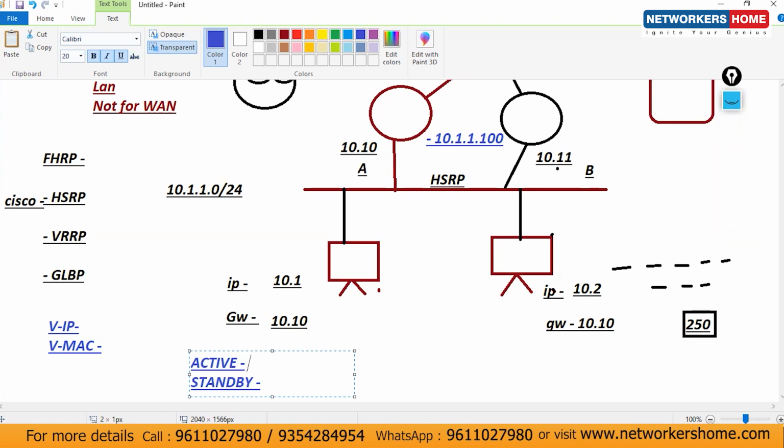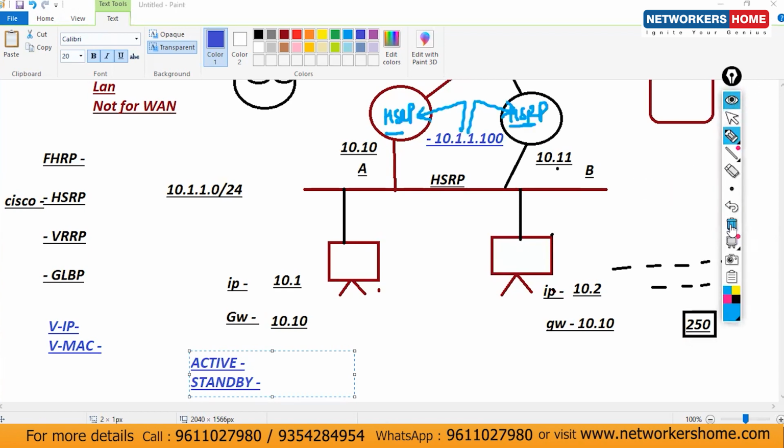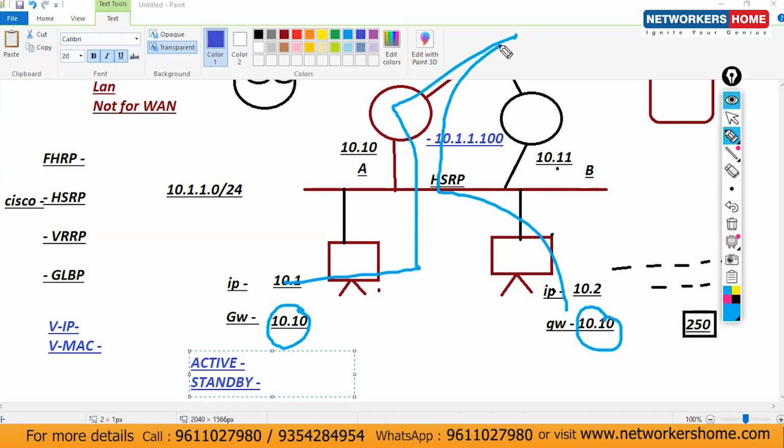In HSRP you can't. In VRRP again 2, but in GLBP up to 5. Active and standby. Active means the route. Okay, let's consider right now. Gateway I'm using what? .10 and .10. Okay, so it means my traffic is going via this router there.